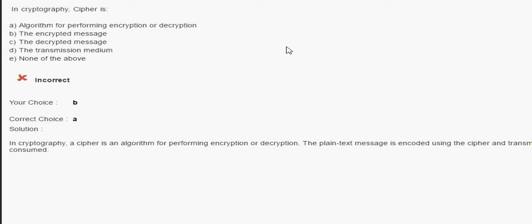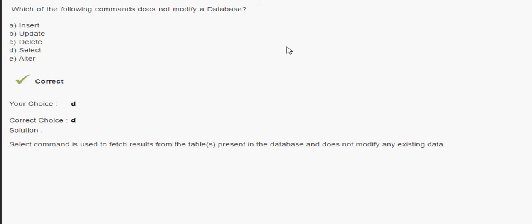This question is a very good question. Okay, the next question is, which of the following commands does not modify a database? Now we have been given some DML commands. Which of the following commands does not modify it? The select command is not going to modify. It is going to fetch the result from the tables present in the database. It's not going to modify anything. These are the modifications like insert, update, delete, and alter.